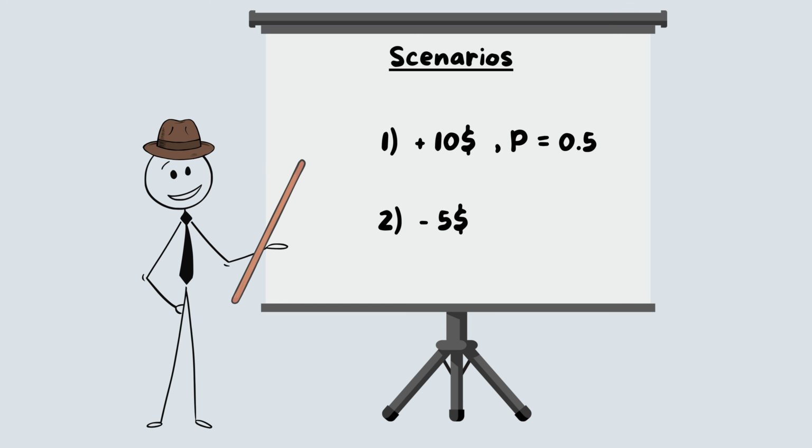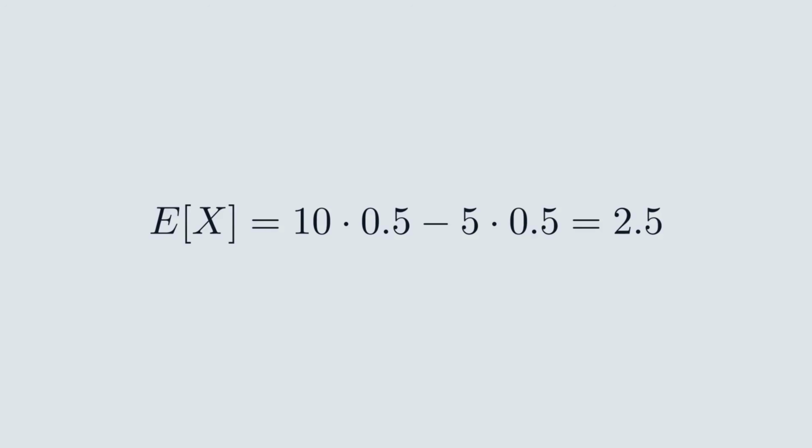Now we look at a very simple example. We start with only two scenarios for tomorrow. Scenario 1: the portfolio gains $10. Scenario 2: the portfolio loses $5. At first, we assume that both scenarios are equally likely. So the probability of the gain is 1/2, and the probability of the loss is also 1/2. Now we apply the formula for expected value. In this scenario, the expected return is plus $2.5. This means over a long period of time, you should average a gain of $2.5 per day.